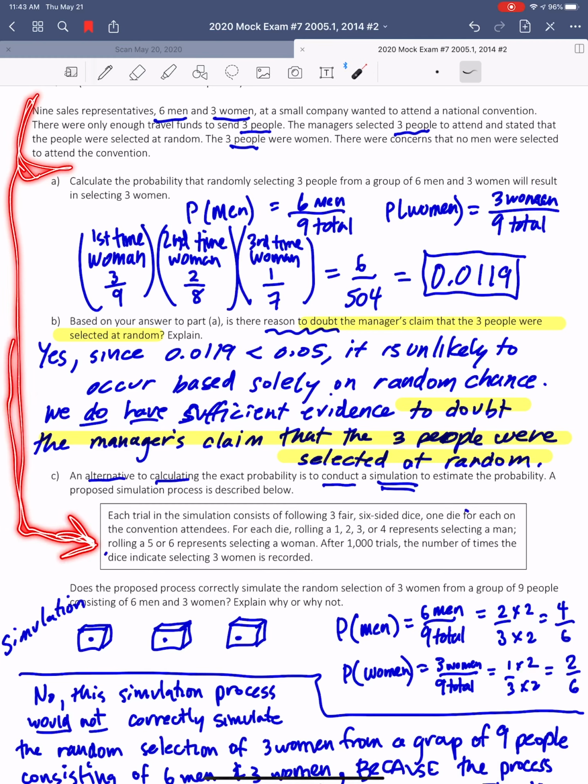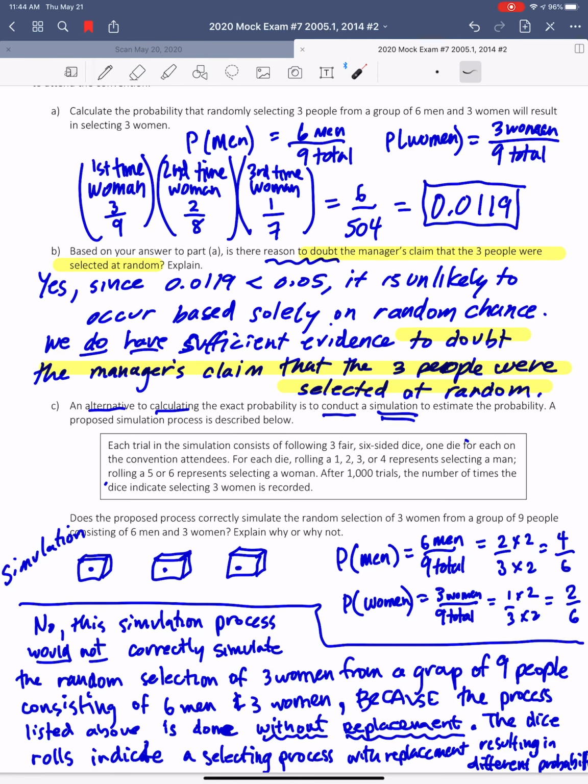I'm going to start making little sketches to help me think about this. It says, in each trial, the simulation consists of 3 fair dice. So I jot down a little picture just to help me picture what would happen. And then 1 die for each convention attendee. So this would be who goes first, who goes second, who goes third. Then it says for each die, rolling a 1, 2, 3, or 4 would represent a man, and rolling a 5, 6, or 7 would represent a woman.